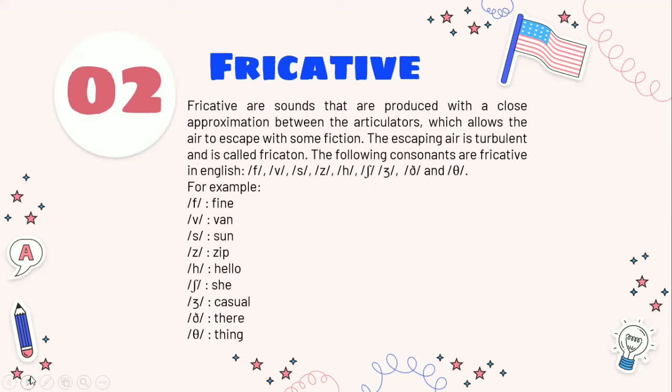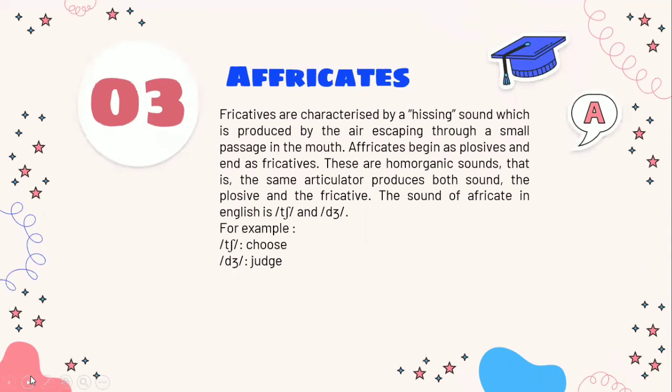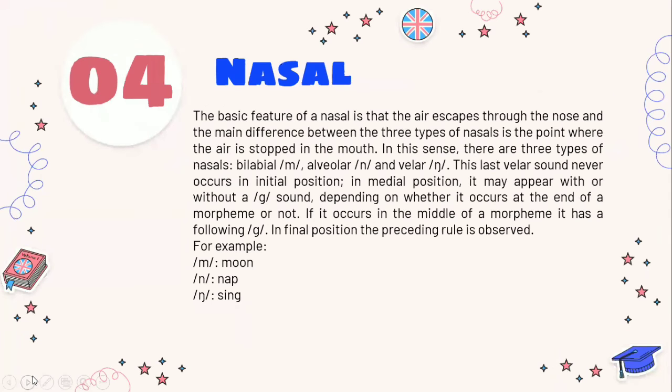The third, affricates. Affricates are characterized by a hissing sound which is produced by the air escaping through a small space in the mouth. Affricates begin as plosives and end as fricatives. These are homorganic sounds, that is, the same articulator produces the plosive and the fricative. The affricate sounds in English are ch and j. For example, choice, judge.